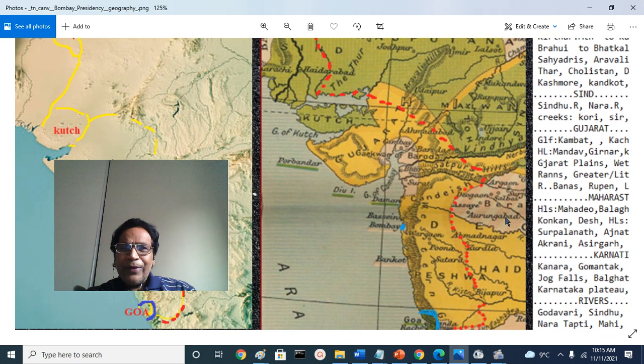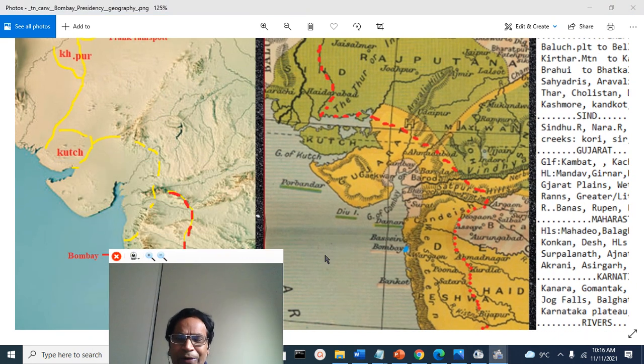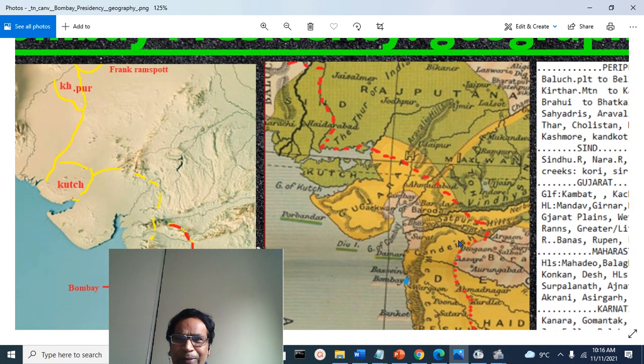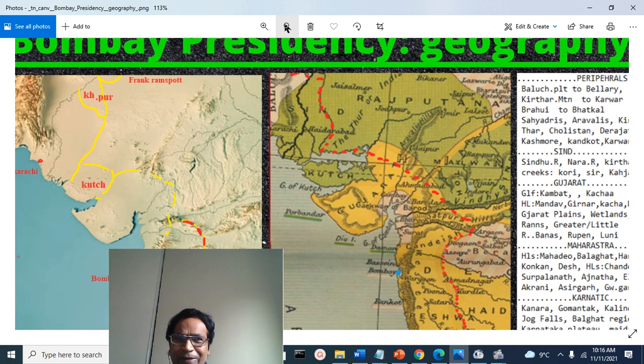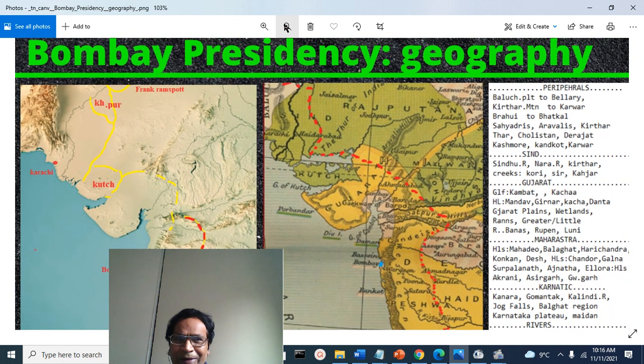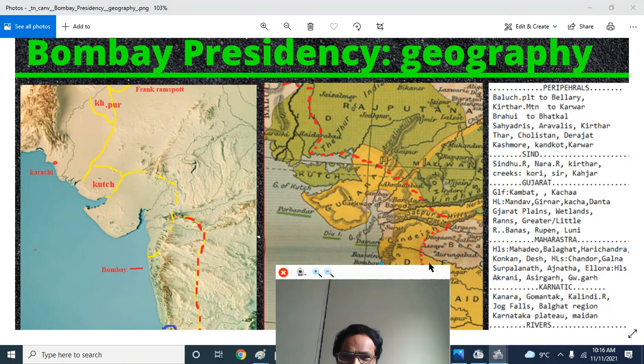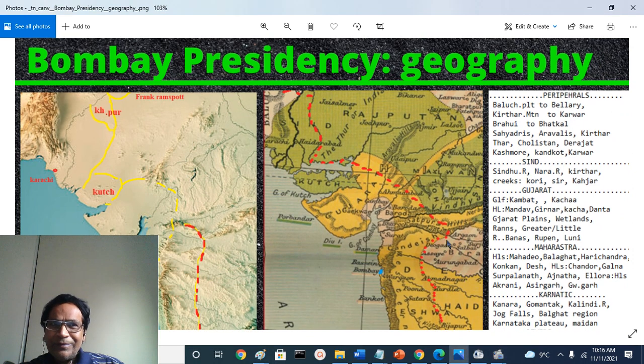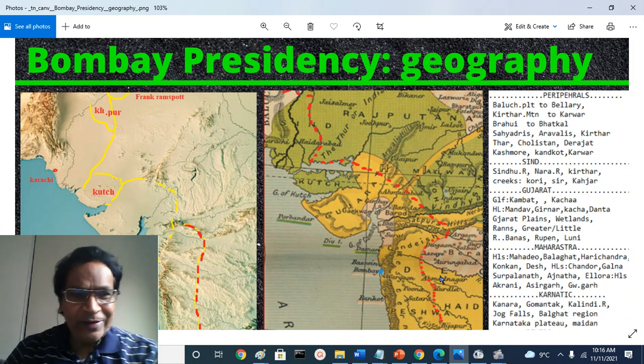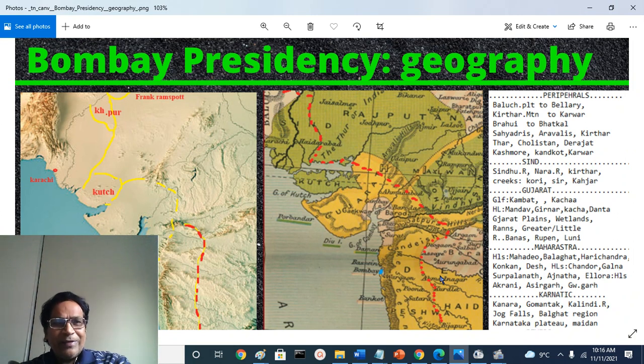And now let's look at these areas one by one, and I have reduced it so that you can get a broader picture of this. See, the Bombay Presidency, you have to know the peripherals. These peripherals affect a lot the climate, weather, the languages, people spill from this area to these areas, a lot of historical invasions, migrations, and settlement patterns. The peripherals, the rivers, the mountains are shared, and so on.